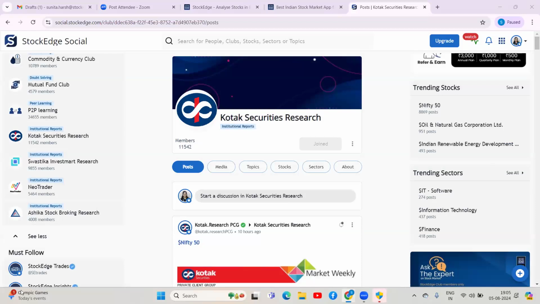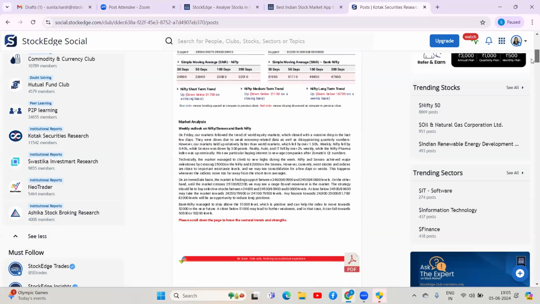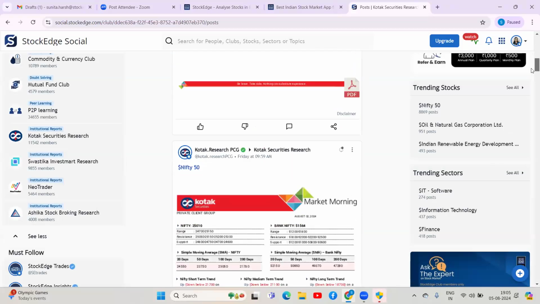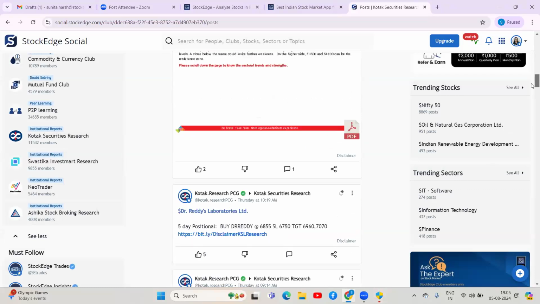As I was saying about the institutional reports, Kotak, Swastika, NeoTrader and Ashika also come here and post their views and research, which you can get on a single platform on Social. You can also ask questions on whatever post they have made. If you have any question, you can put it in the comment box and they will reply back. There is no fixed turnaround time for these institutional reports, but they definitely try to reply at the earliest.